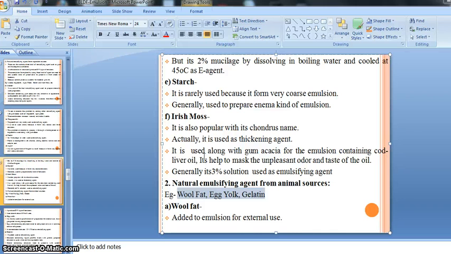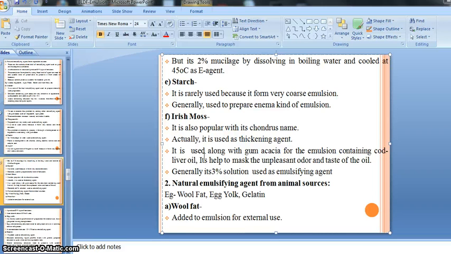Similarly, if we are going to prepare or dispense liquid paraffin as an emulsion dosage form, there is a recommendation to use gelatin as the emulsifying agent. 1% gelatin should be used for the preparation of an emulsion containing liquid paraffin.